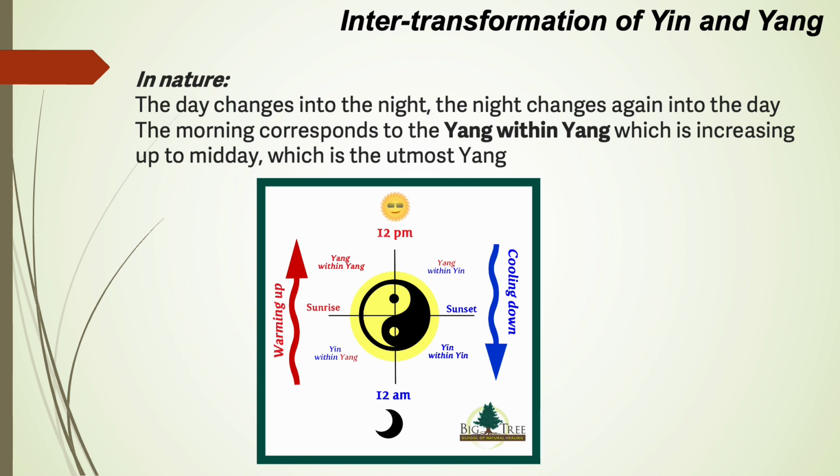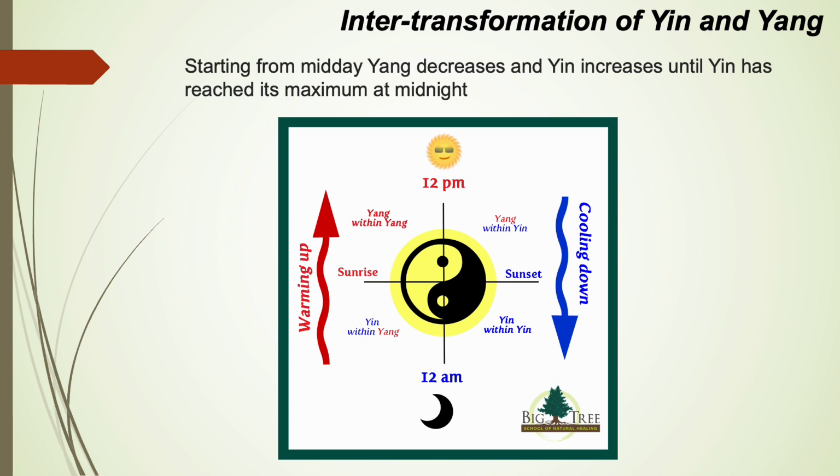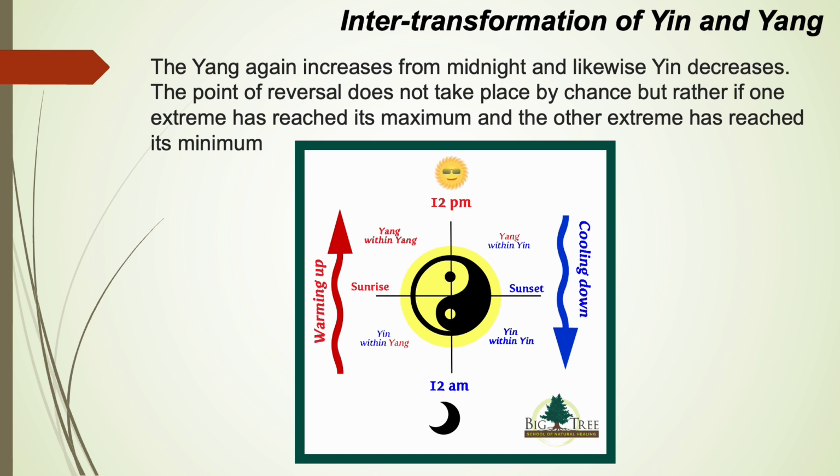The day changes into the night and changes again into the day. The morning corresponds to yang within yang, which is increasing up to midday, which is utmost yang. Starting from midday, yang decreases and yin increases until the yin has reached its maximum at midnight. The yang again increases from midnight, and likewise the yin decreases.